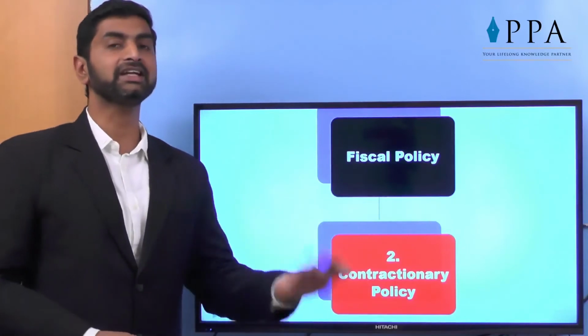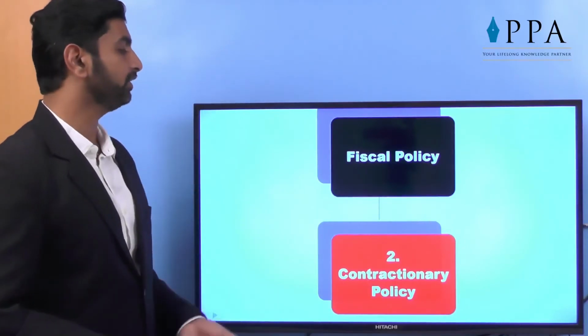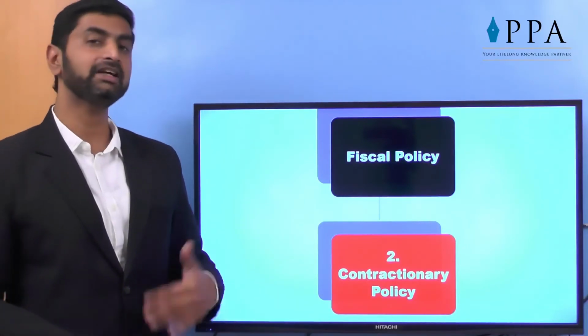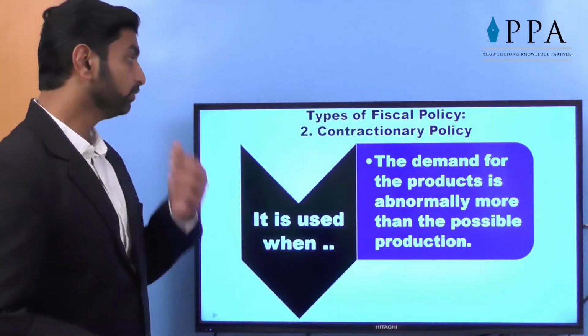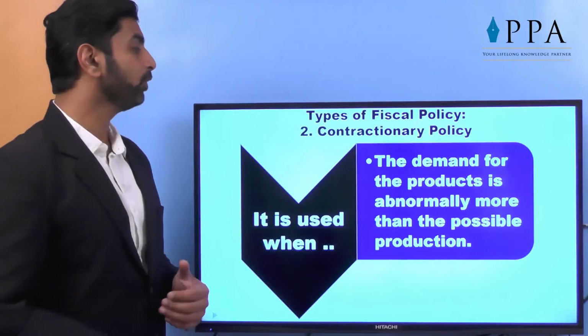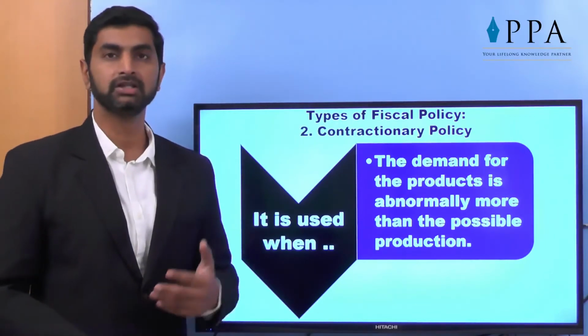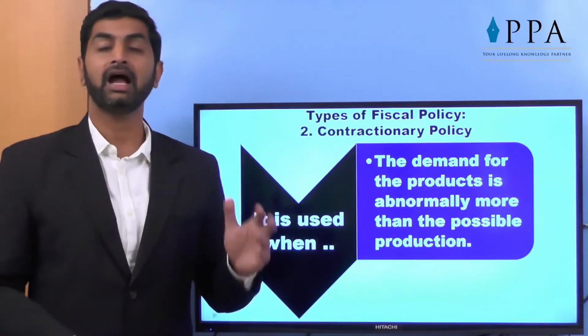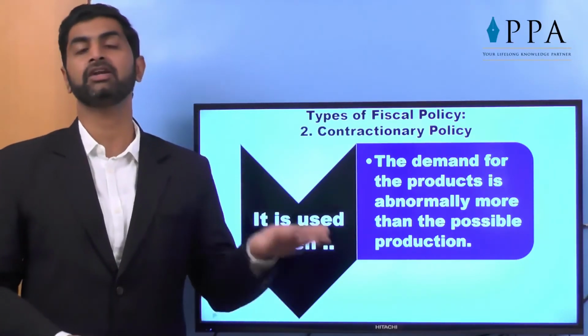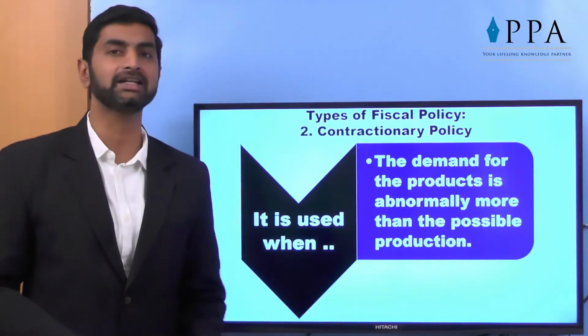Now going towards the second type of policy used by the government, which is contractionary policy. Obviously, it has the opposite effect of the expansionary policy. It is used when the demand for the product is abnormally more than the possible production. The production possibility of our country is, let's say, 100 tons and the demand is abnormally high, let's say 150 or 200 tons, which is not practically possible.